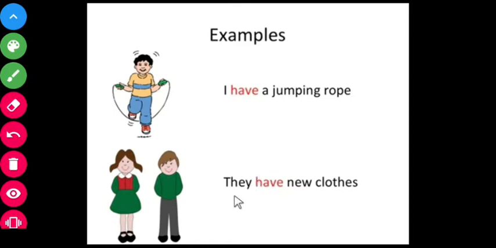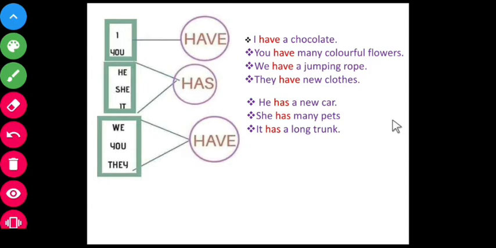They is a plural pronoun, so we use have here. As you consider these examples, have is being used with pronouns like I and they.